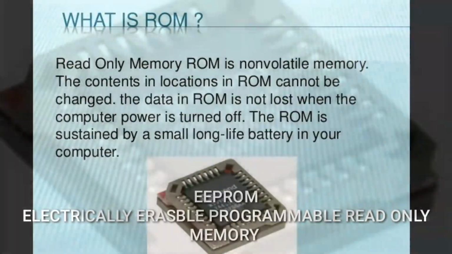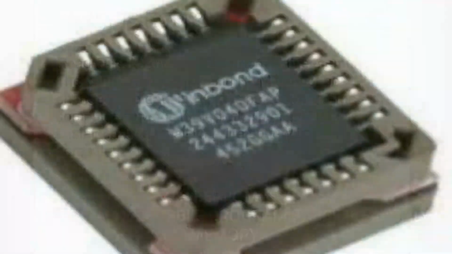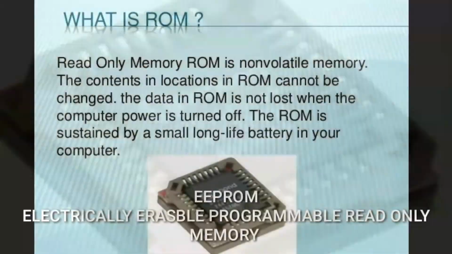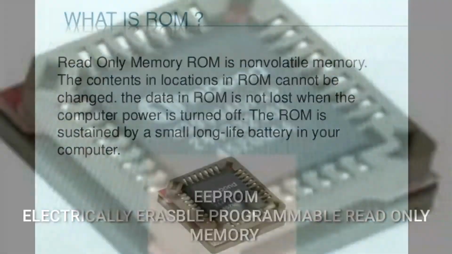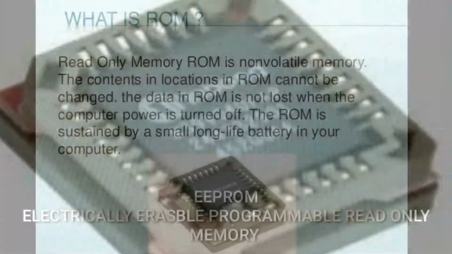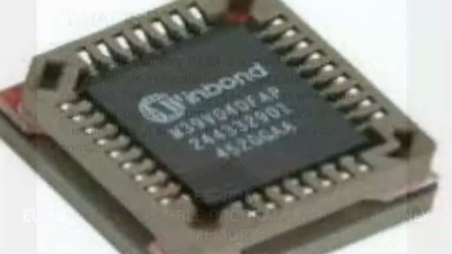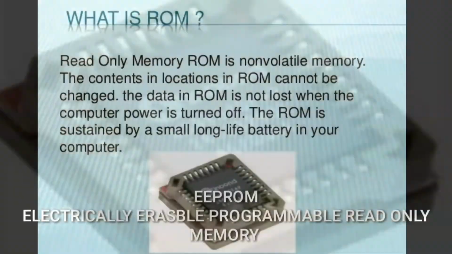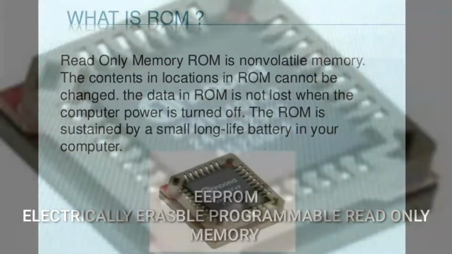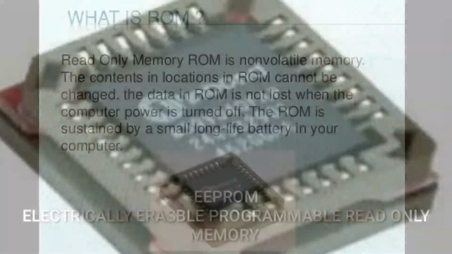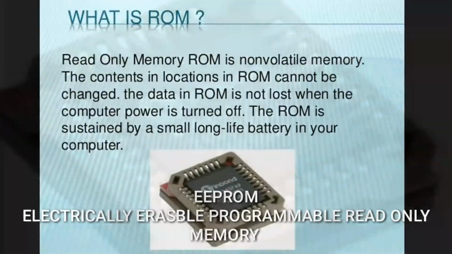Next, we will talk about cache memory. This is a special memory used for speeding up the transfer of data and instructions. The speed of the CPU is much higher than the access time of the main memory. So this affects the performance of the CPU due to the lower speed of the main memory.